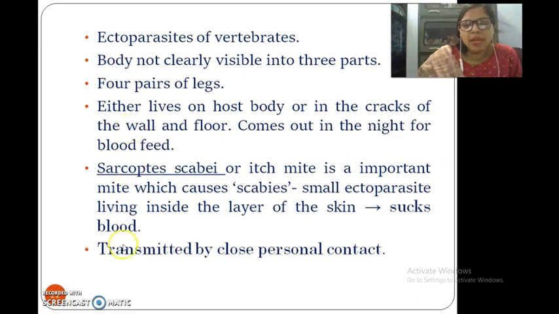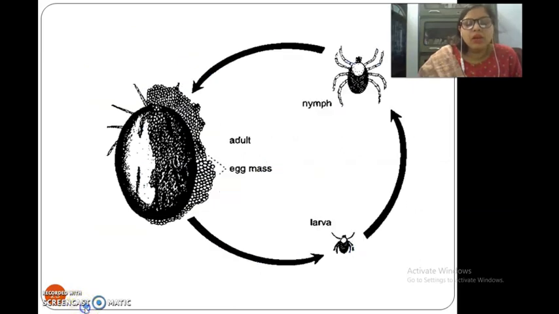It is an important mite which causes scabies. The disease scabies, I told you, small ectoparasites living inside the layer of the skin, sucks blood. Transmitted by close personal contact.